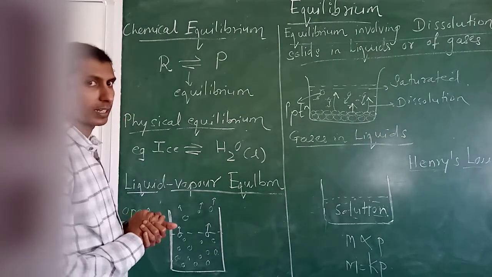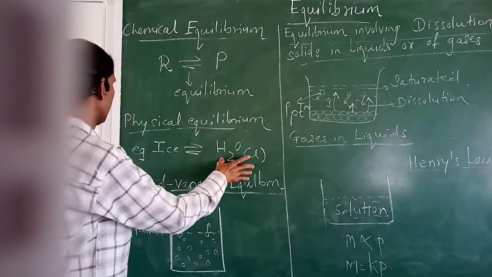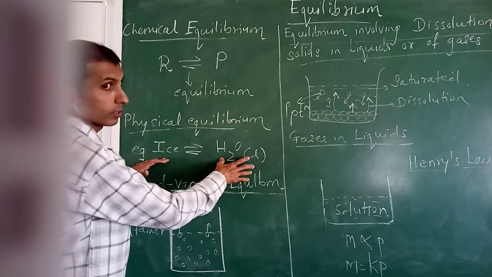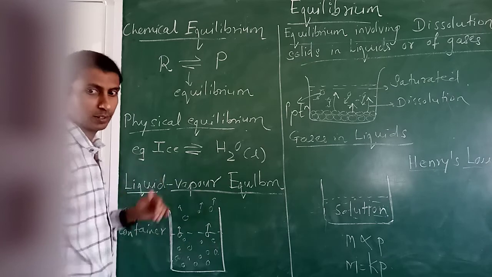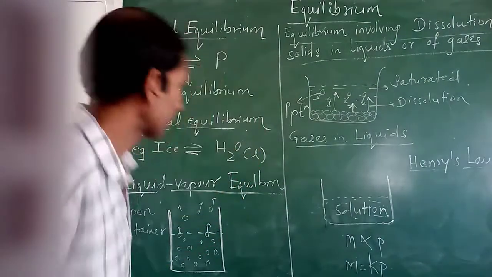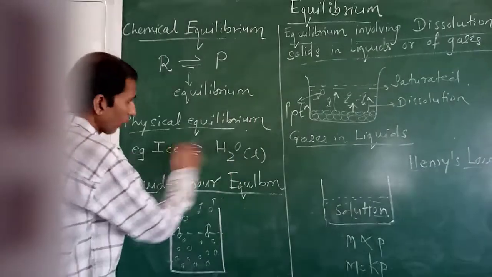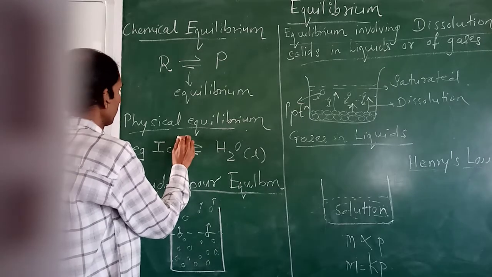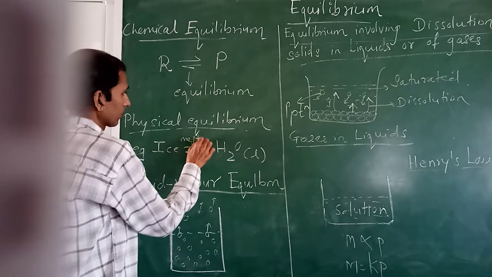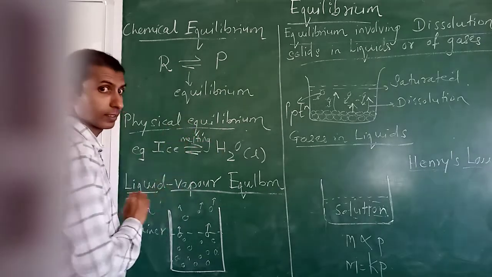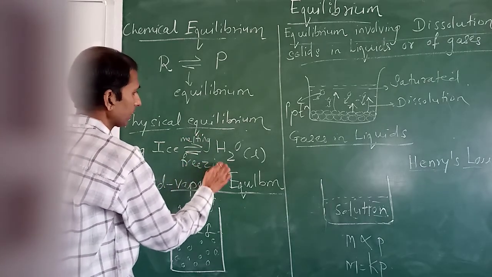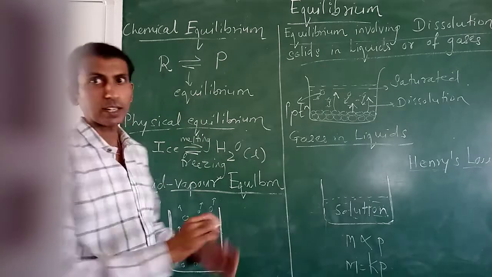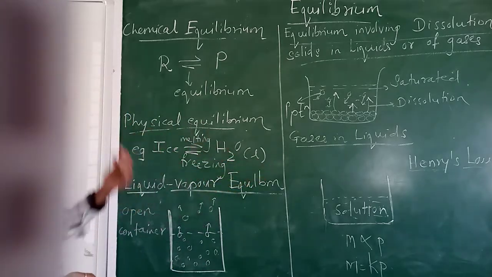and under suitable condition, if the same liquid water is giving us back ice, okay, for example you can show this process like this: forward process, melting of ice, okay, reverse process you can write down freezing of liquid water and obtaining ice back.